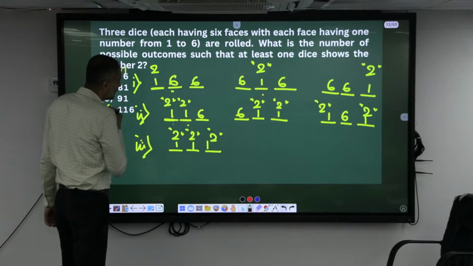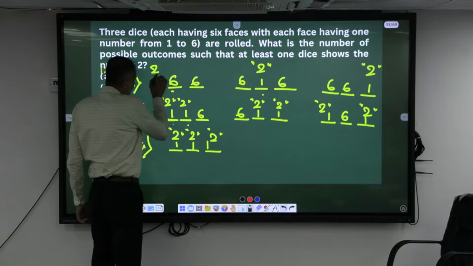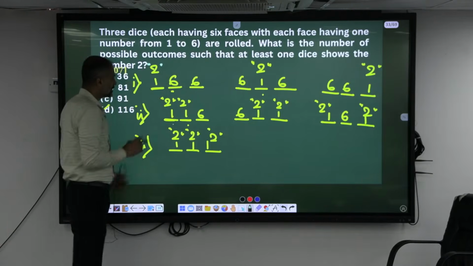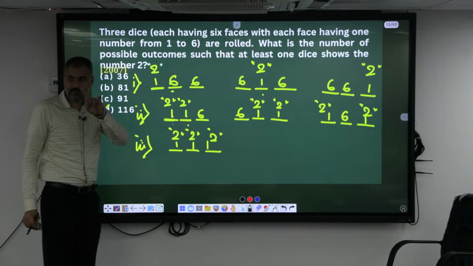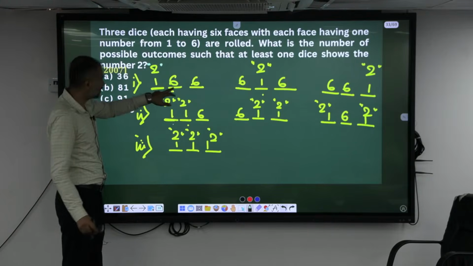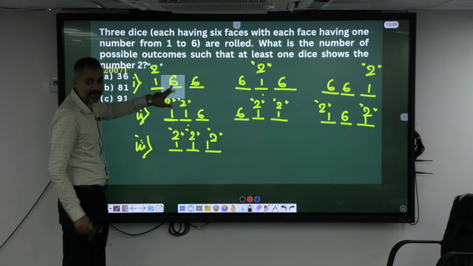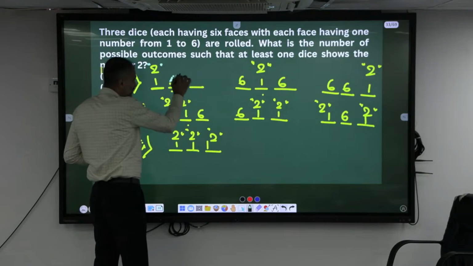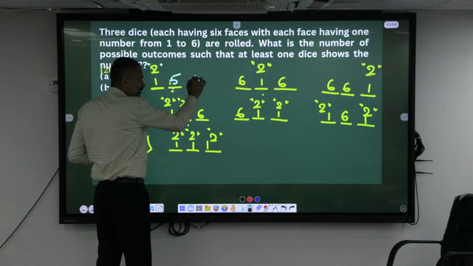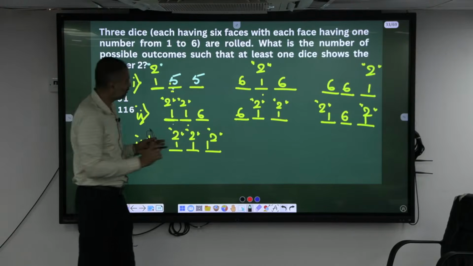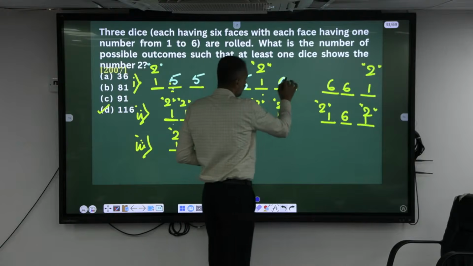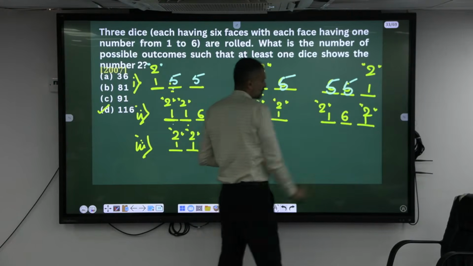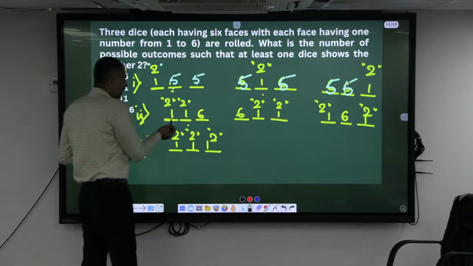Okay, yes. In this case, we have considered this as only one case, right? At least one 2 should come. But here in the 6 possibilities, there is already a 2 again. So if there is already a 2, how many choices am I left with here? 5 choices. Here I am left with 5 choices apart from 2. That's right. Here 5 and 5. Okay. Here it is already 2 and 2.